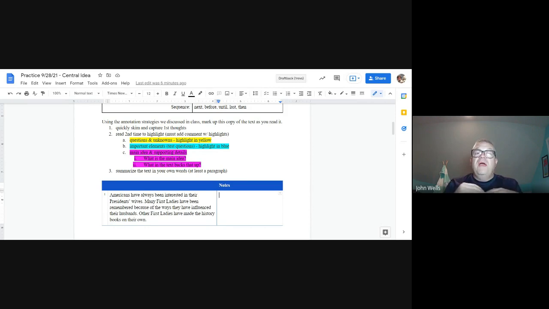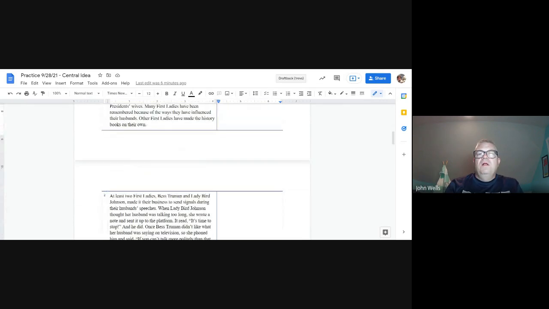What is a good way of saying the main idea? Or if lacking that, what were some of the supporting details? What are some of those things that really helped me understand it? And again, you probably want to put those in the notes, supporting, supporting, supporting, so you know what those things are.